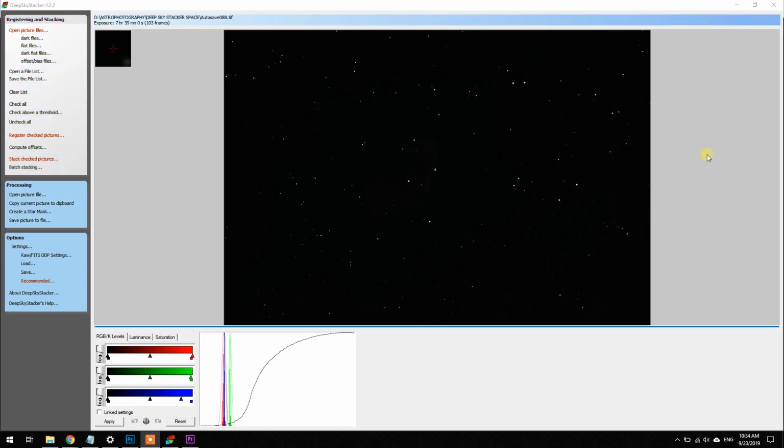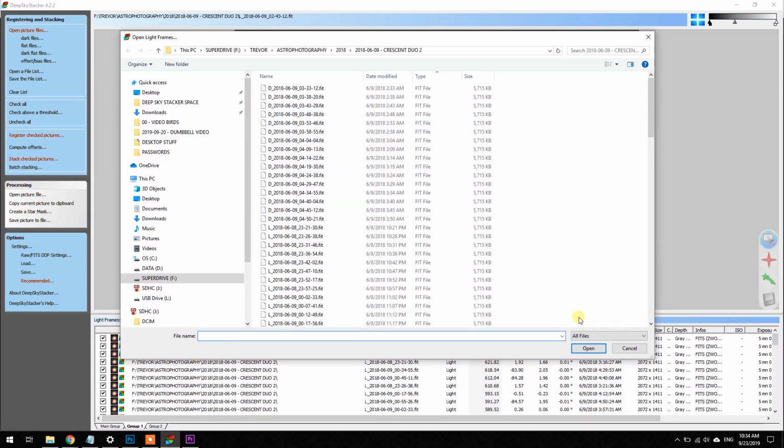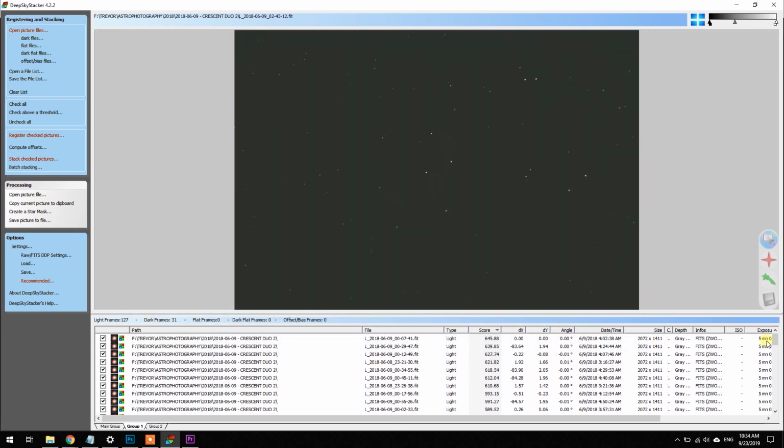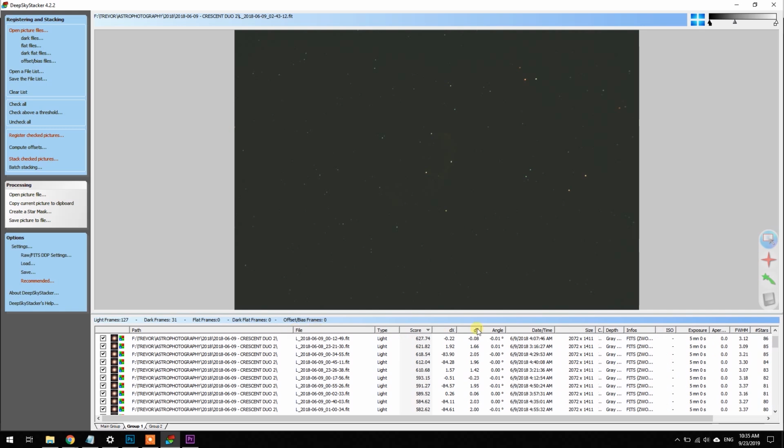DeepSkyStacker has finished registering the pictures that I selected previously, and it's not so pretty to look at right now, but we're not done yet. So if I just click on Open Picture Files again, that brings me back to where I can see the files down at the bottom here. Now here we can see that there's a score associated with all of the light frames we've used. So if you look at this category here, there's a score and there's a number assigned to it. If we scroll down, all of the light frames have a score, and we can sort them from top to bottom, which is useful.